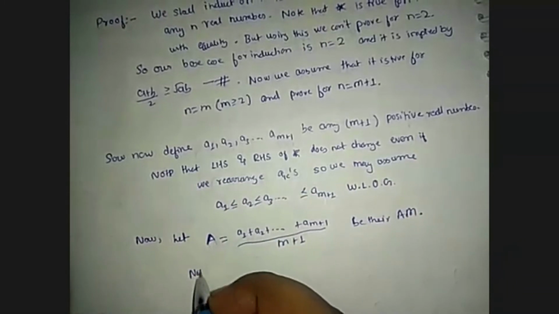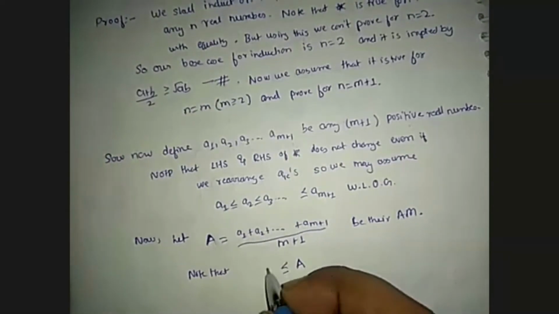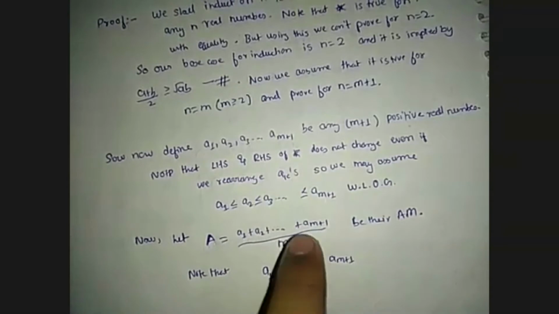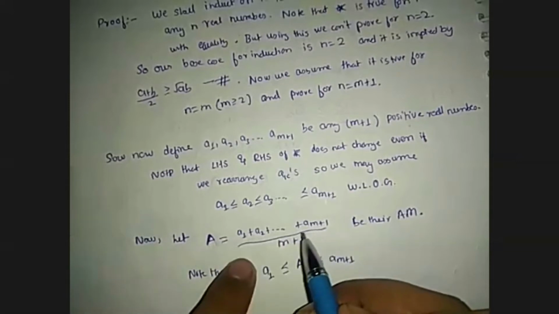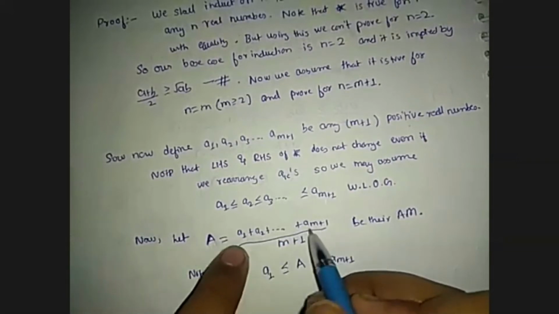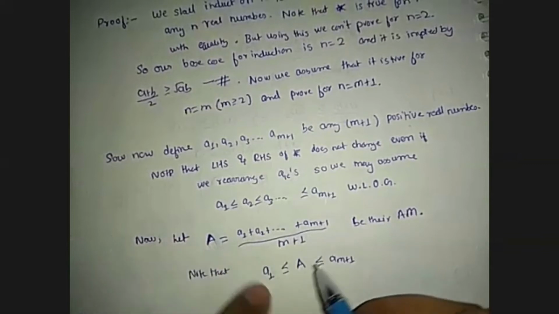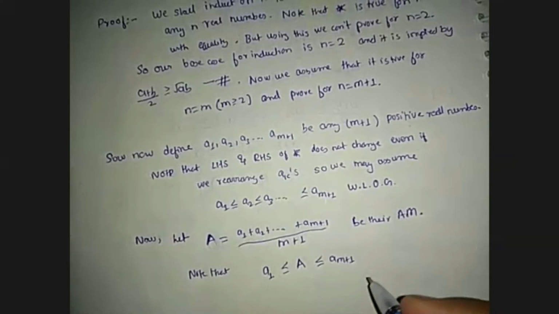Now note that A is greater than or equal to a1 and less than or equal to am plus 1, because we have assumed that am plus 1 is greater than am, up to a1. So if we write all as the least value of these numbers, then it will be a1 times m plus 1 upon m plus 1. So A is greater than a1 and A is less than am plus 1.